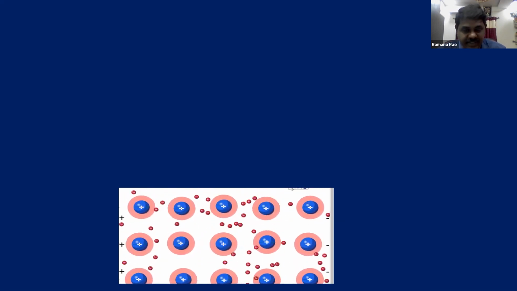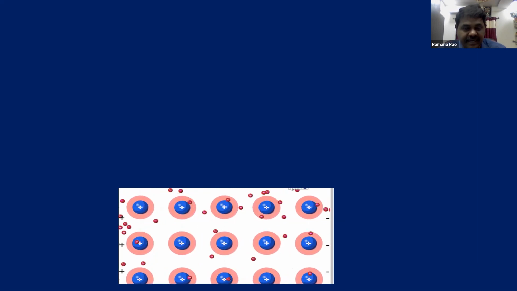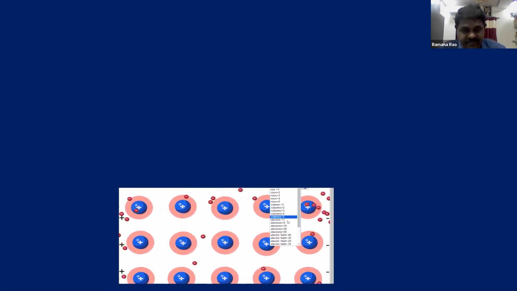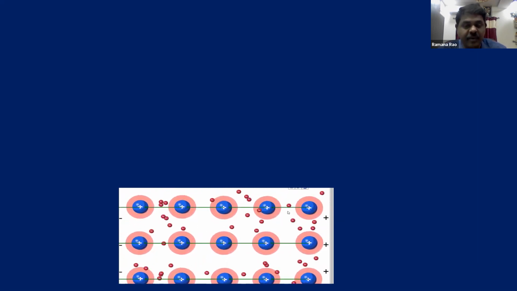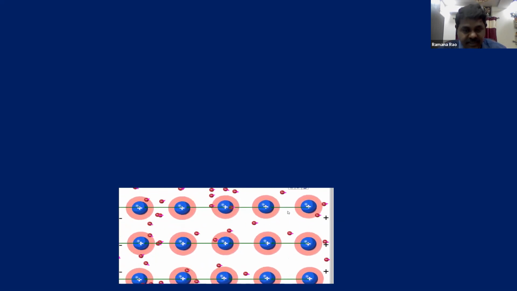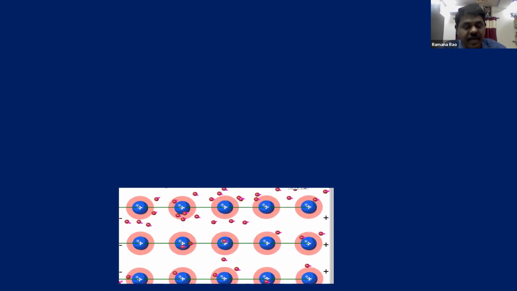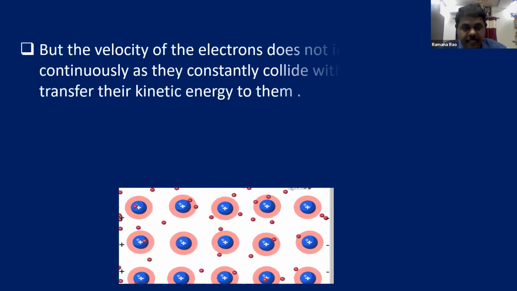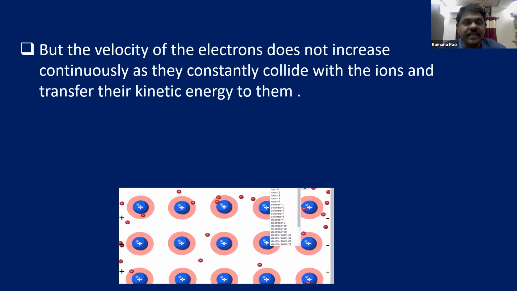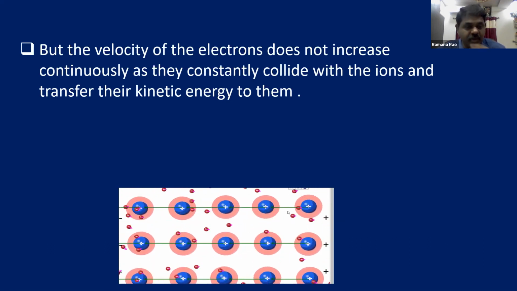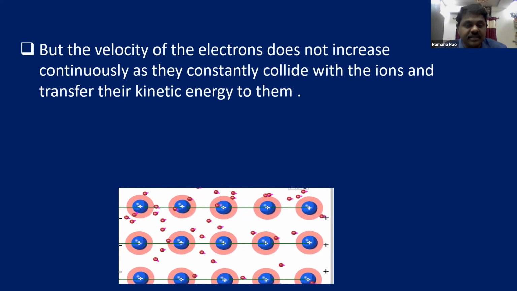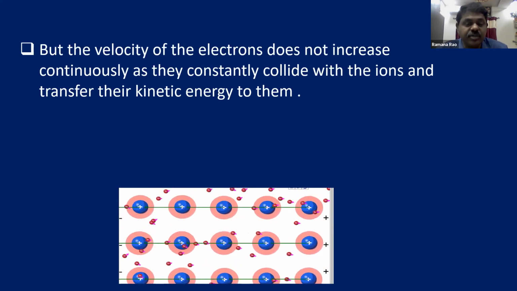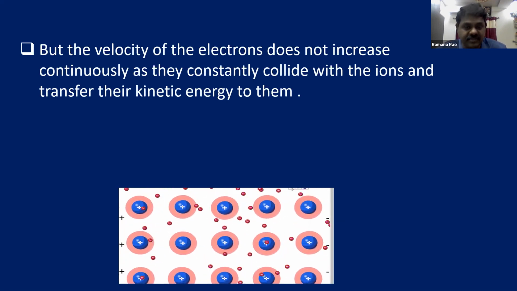So this is the situation after connecting the conductor to the battery. Before connecting, they have random motion. And after connecting, they have an orderly motion. So the velocity of the electrons does not increase continuously. Already we learned the electrons move with constant velocity.